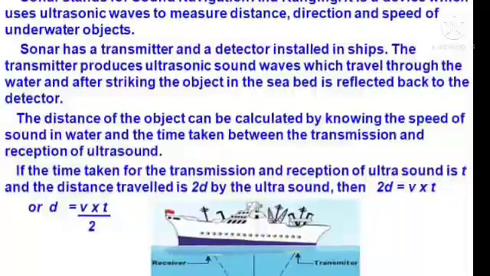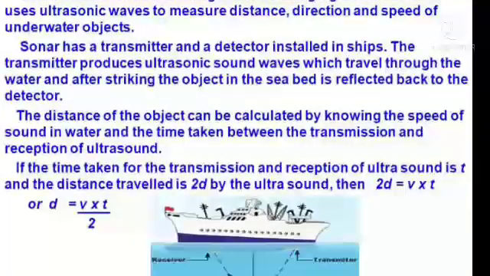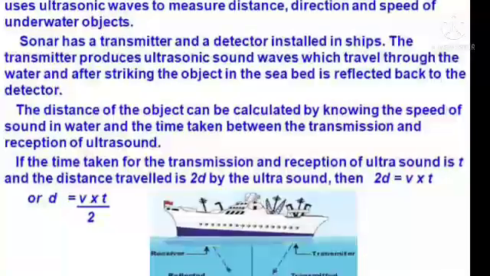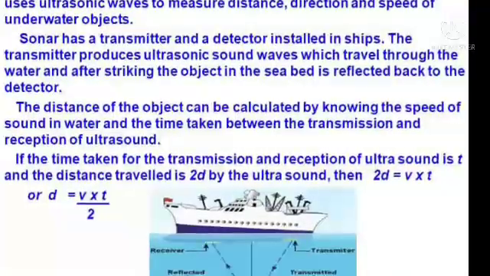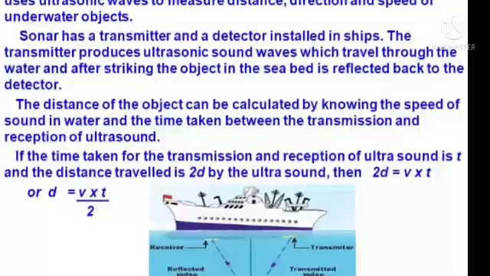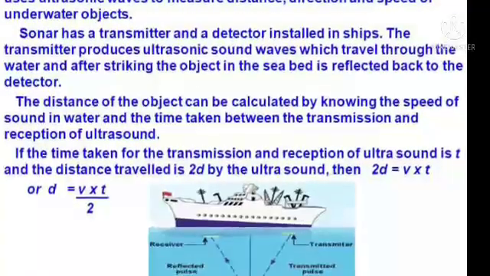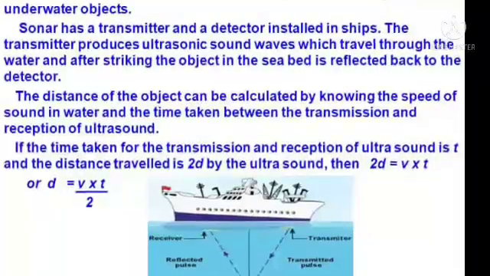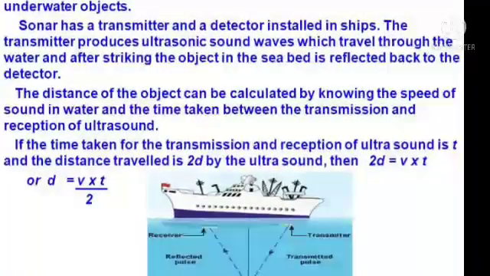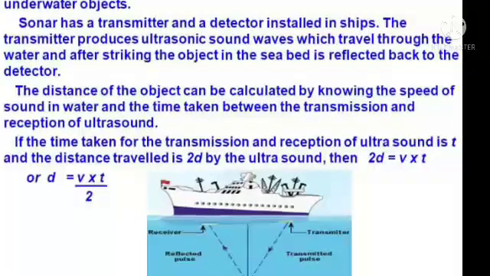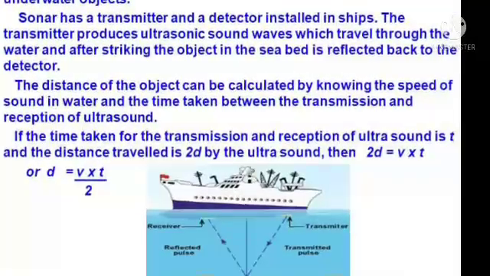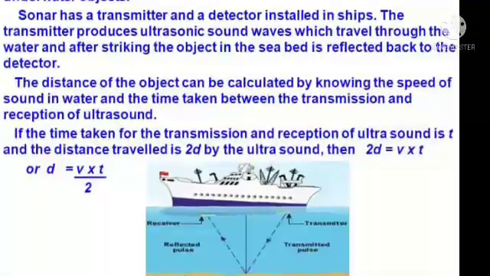The distance of the object can be calculated by knowing the speed of sound in water and the time taken between the transmission and reception of ultrasound. If the time taken for the transmission and reception of ultrasound is t and the distance traveled is 2d by the ultrasound, then 2d is equal to v multiplied by t, or d is equal to v multiplied by t upon 2.